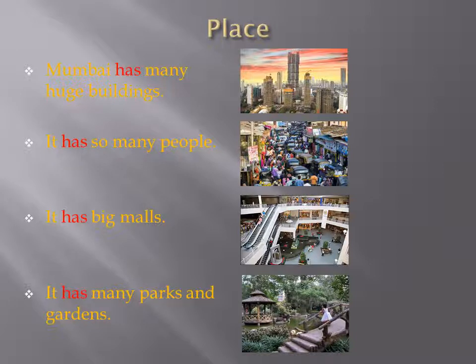Mumbai has many huge buildings. In this sentence, has is used with the name of a place, Mumbai. It has so many people. It has big malls. It has many parks and gardens. In the last three sentences, has is used with it to talk about what Mumbai has.